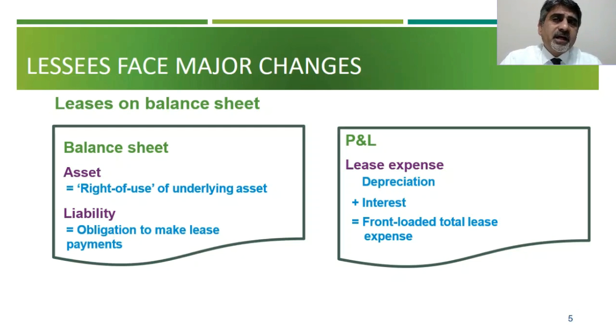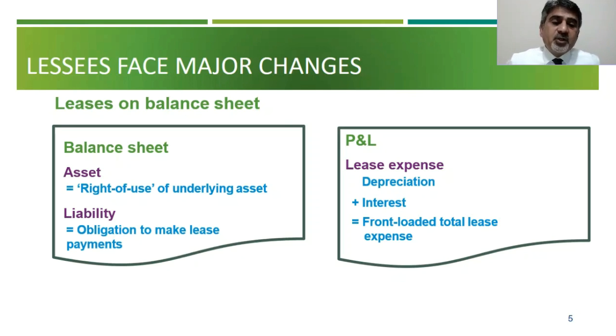Front-loaded means that the expense is more in the initial years and it becomes less in the following years. Just like when you get any credit or mortgage loan, in the initial years your total payment is the same. Let's suppose you are paying $10 million per year, but in the first years the interest expense is more, and in later years the principal is more and interest goes down. That's the very common calculation of how you make your interest calculation.